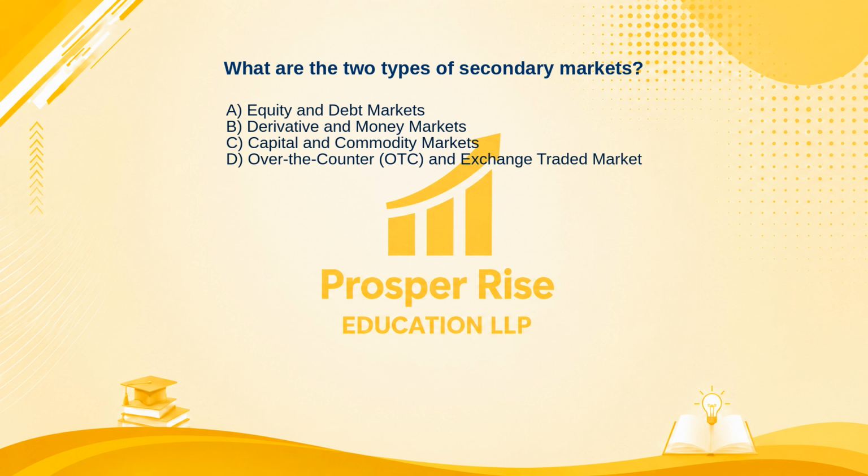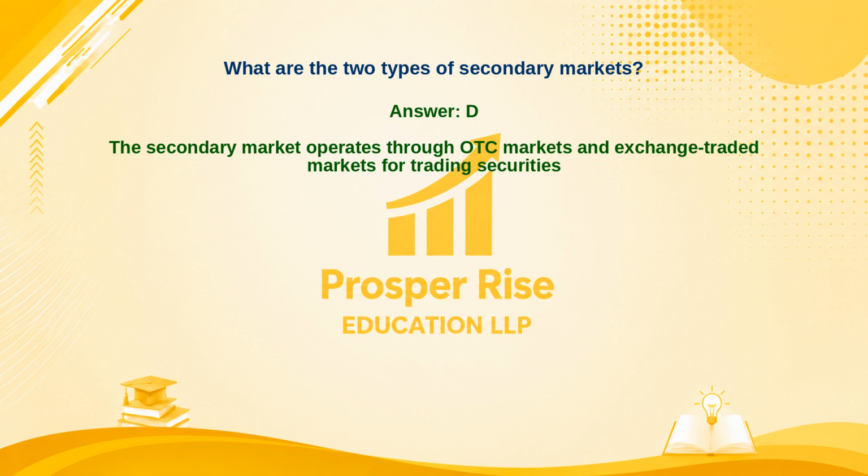The correct answer is option D. Let's see why. The secondary market operates through OTC markets and exchange-traded markets for trading securities.